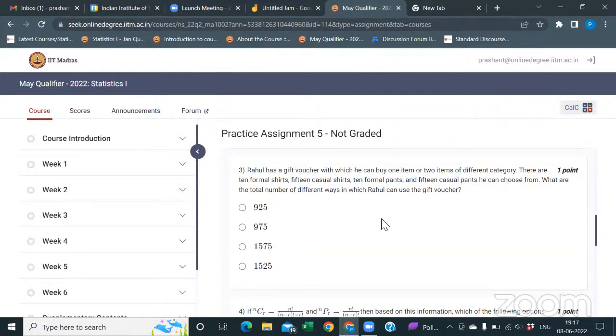Okay, what is the question? Rahul has a gift voucher with which he can buy 1 item or 2 items of different category.